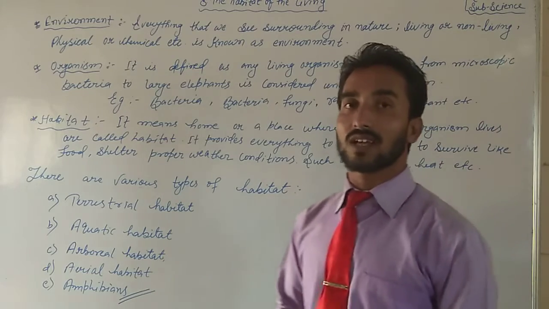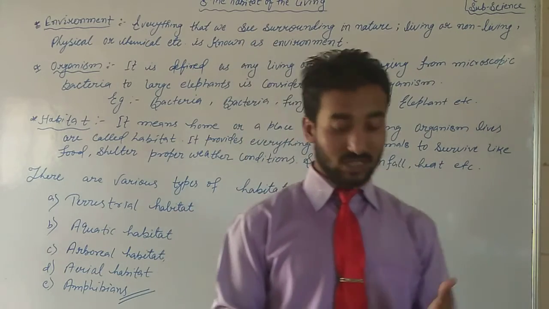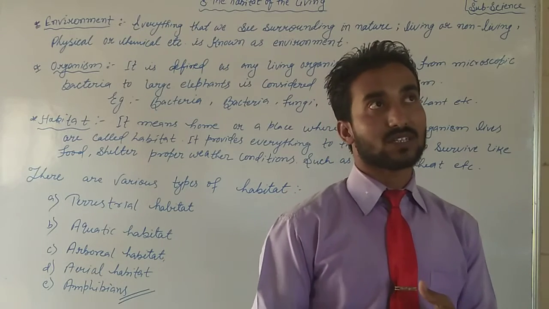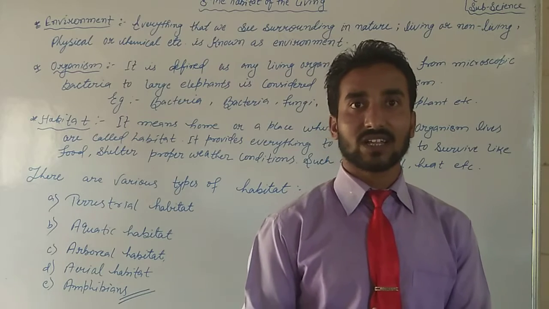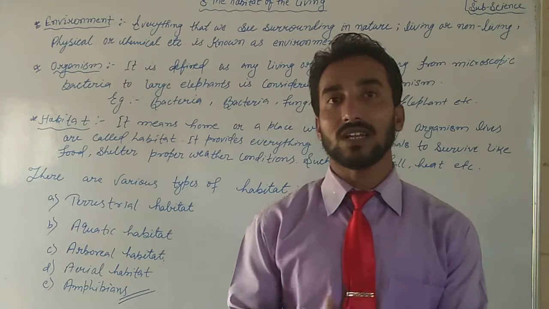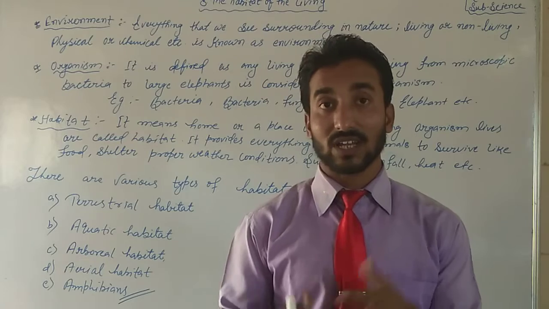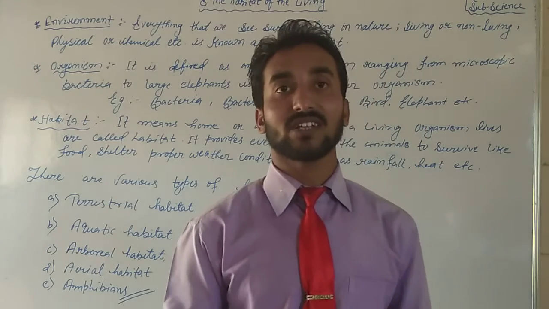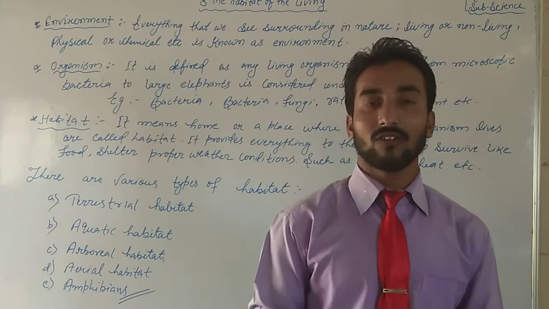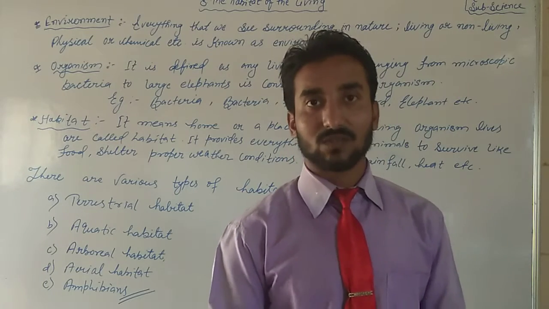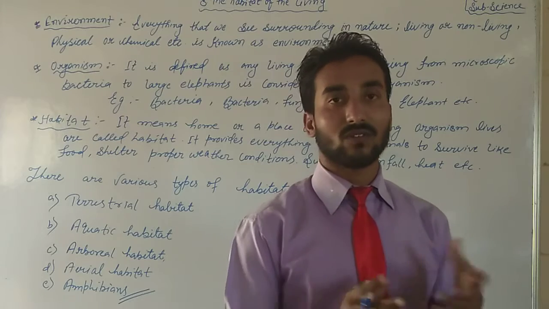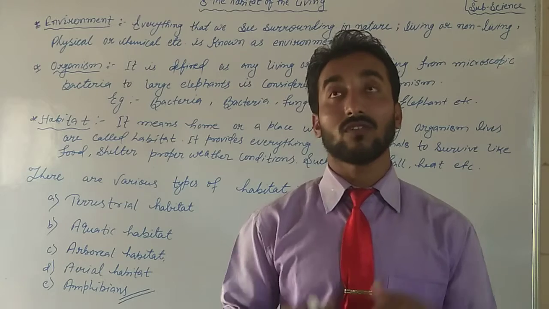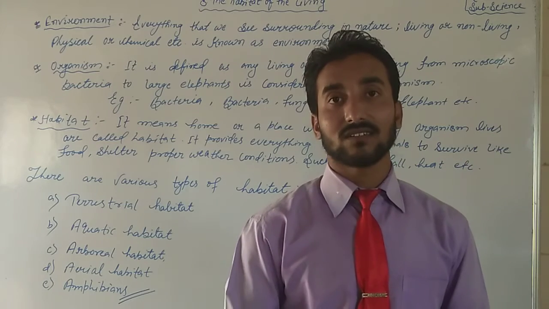Okay, students? Now, there are various types of habitats. There are different types of living things. It may be arboreal, it may be terrestrial, it may be aquatic. Why? Because a few organisms are found living in water, a few on water, a few in air, a few on land, a few on trees.